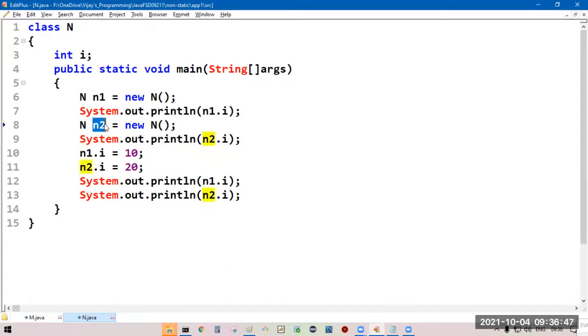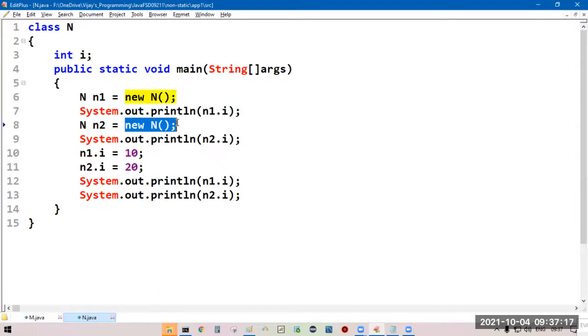This is the second object. Now this n2 is pointing to another object of N class.